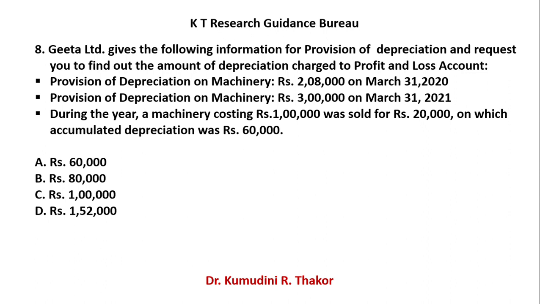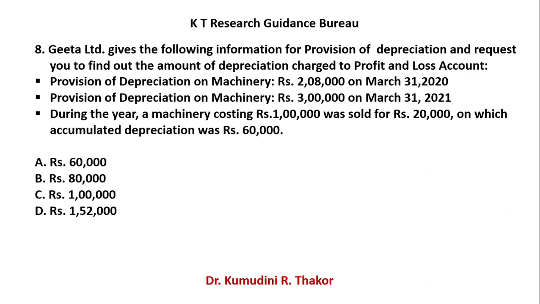During the year, a machinery costing 1 lakh was sold for 20,000, on which accumulated depreciation was rupees 60,000. So, first you made the provision and now you sold out the machinery, and on that machinery your accumulated depreciation was 60,000. So obviously this 60,000 you have to transfer to provision of depreciation account.